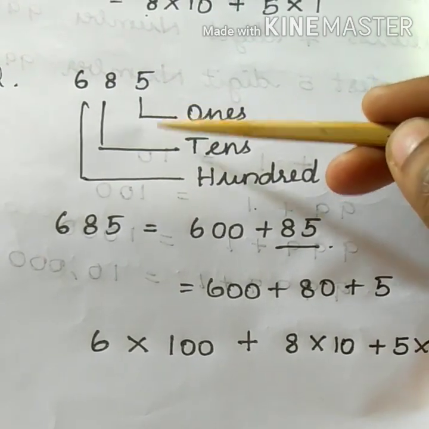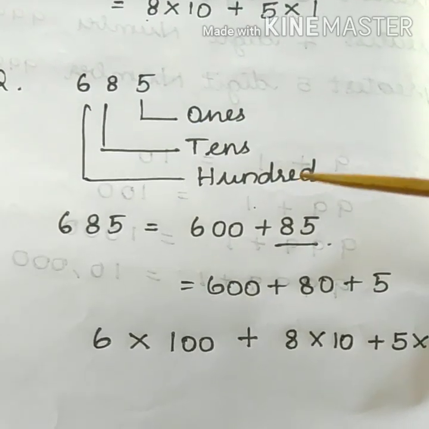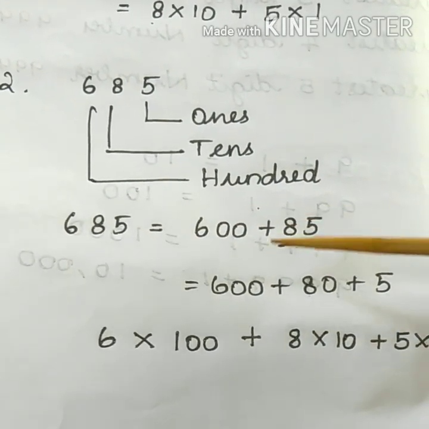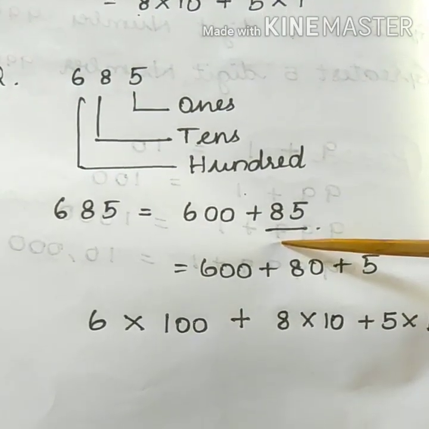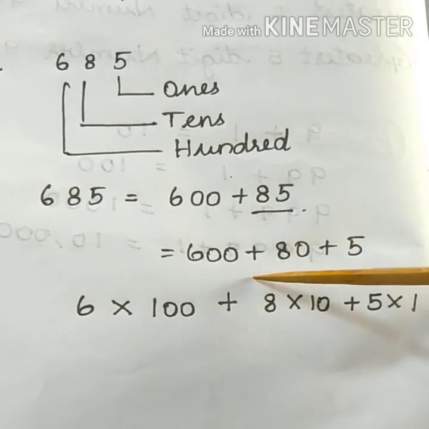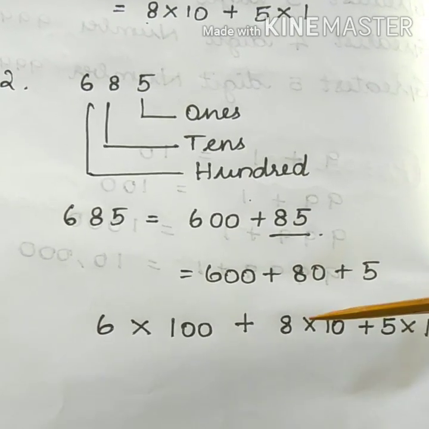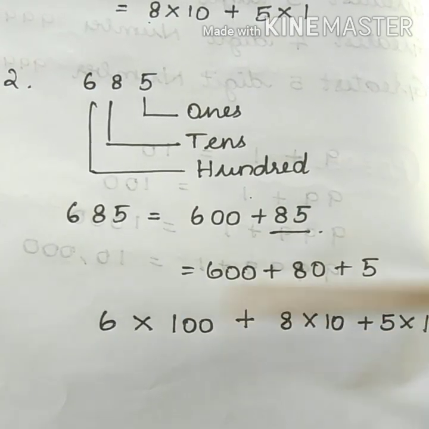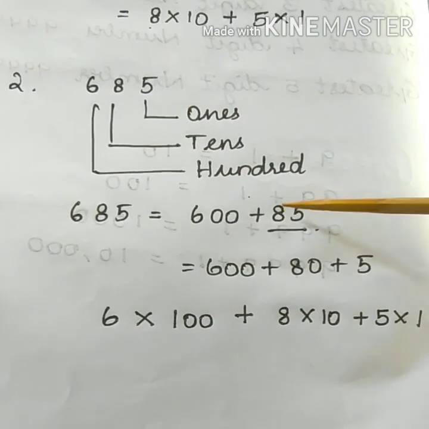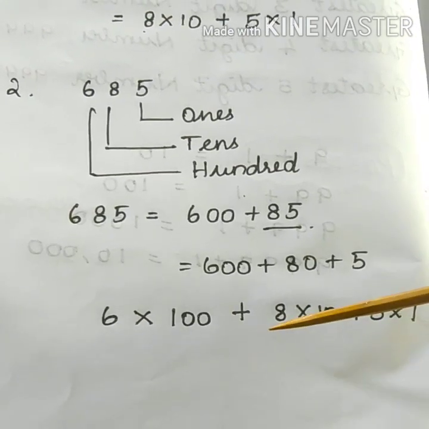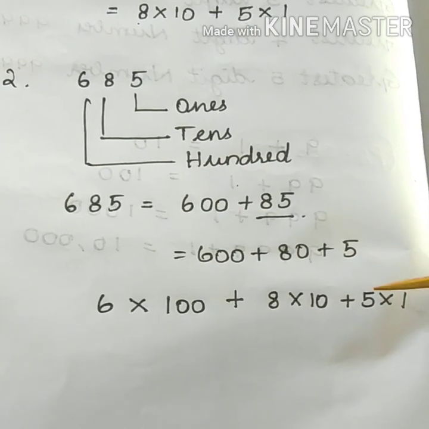685. 5 in the place of ones, 8 in the place of tens and 6 in the place of hundreds. 685 can be written as 600 plus 85. And let us break the number 85 as 80 plus 5. 600 plus 80 plus 5 is 685. To find the expanded form, you just multiply the digit by its respective place value. Here 6 into 100 is given. 6 in the place of hundreds, just multiply by 100. Plus 8 in the place of tens, just multiply by 10. And 5 in the place of ones, just multiply by 1.